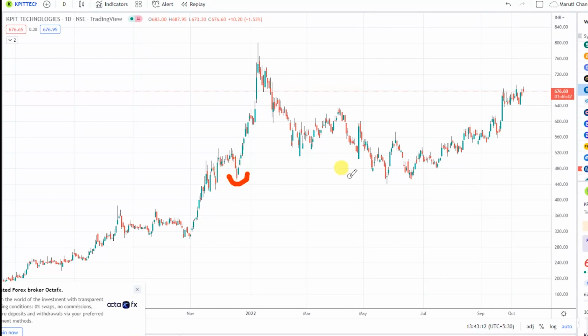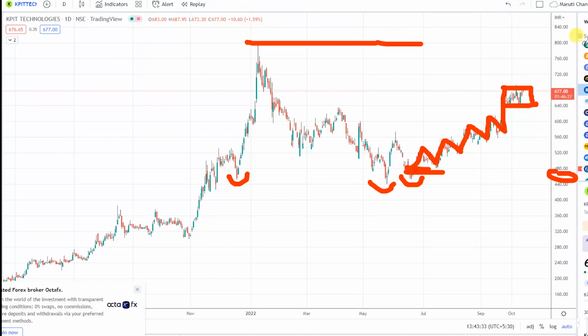So this is the first bottom, this is the second bottom, and this is the third bottom. We entered over here around 460 zones, and from there this stock is performing quite well, making higher highs and higher lows. Now it has moved to this zone where it has created the pole and flag as well. Right now also we are bullish, and we have higher targets of 800 zones where it created the highs.